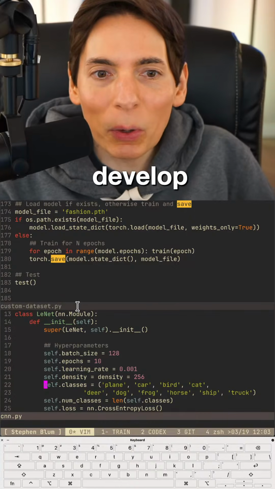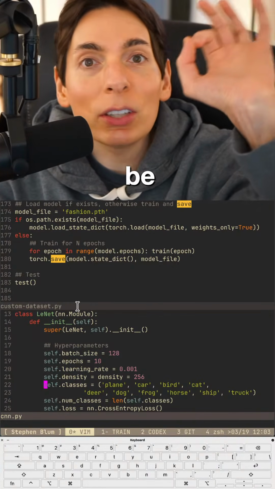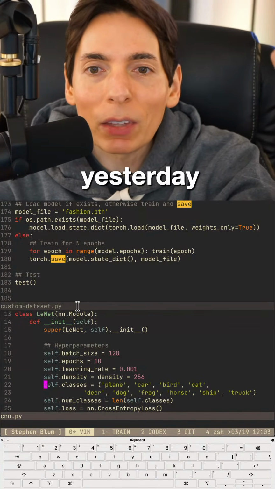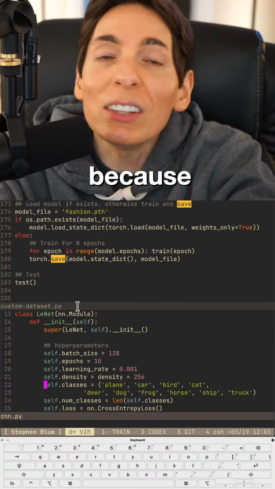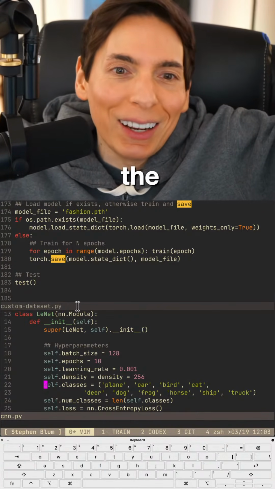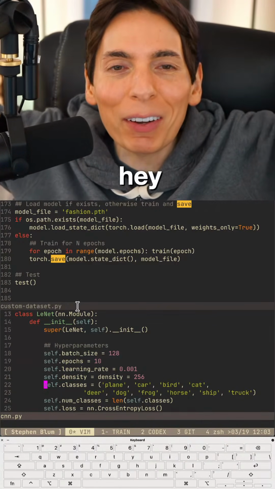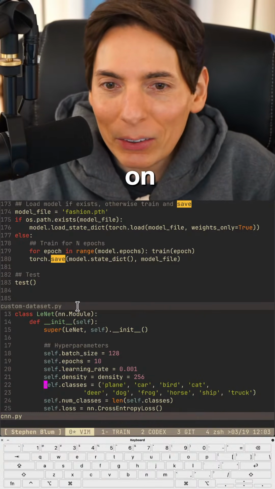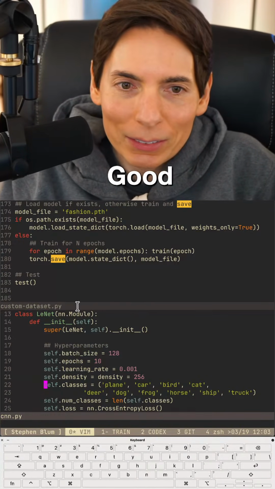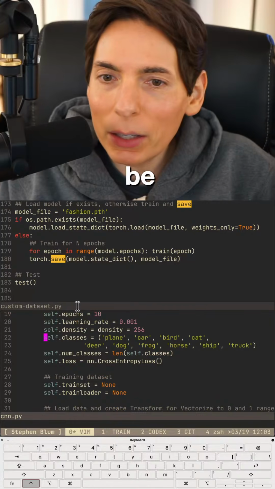Hey, Developer Exotic, what's up? Good to see ya. We're going to be testing our AI model that we trained yesterday. In fact, we had to retrain it because we didn't save it. So we threw away all of the training. It got all thrown away. Hey, Torva, good to see you. Welcome on in. Hello to you as well. Good to have you here. We're going to be becoming PyTorch experts, you guys.